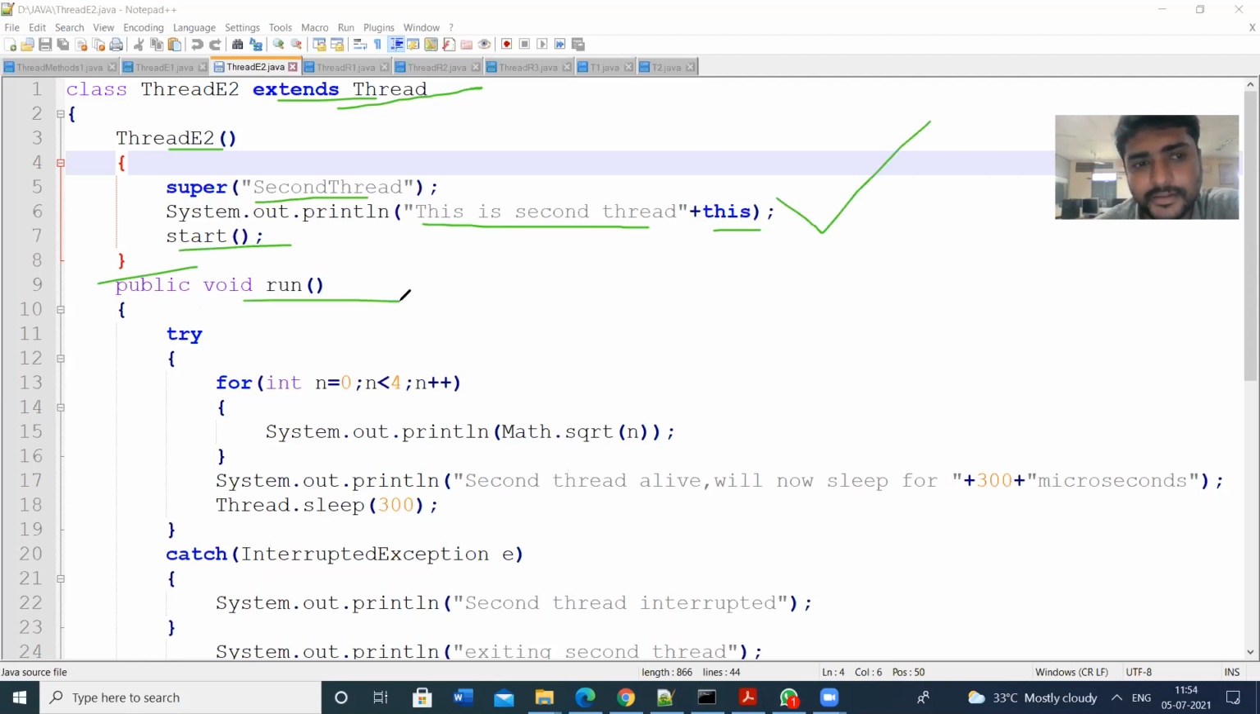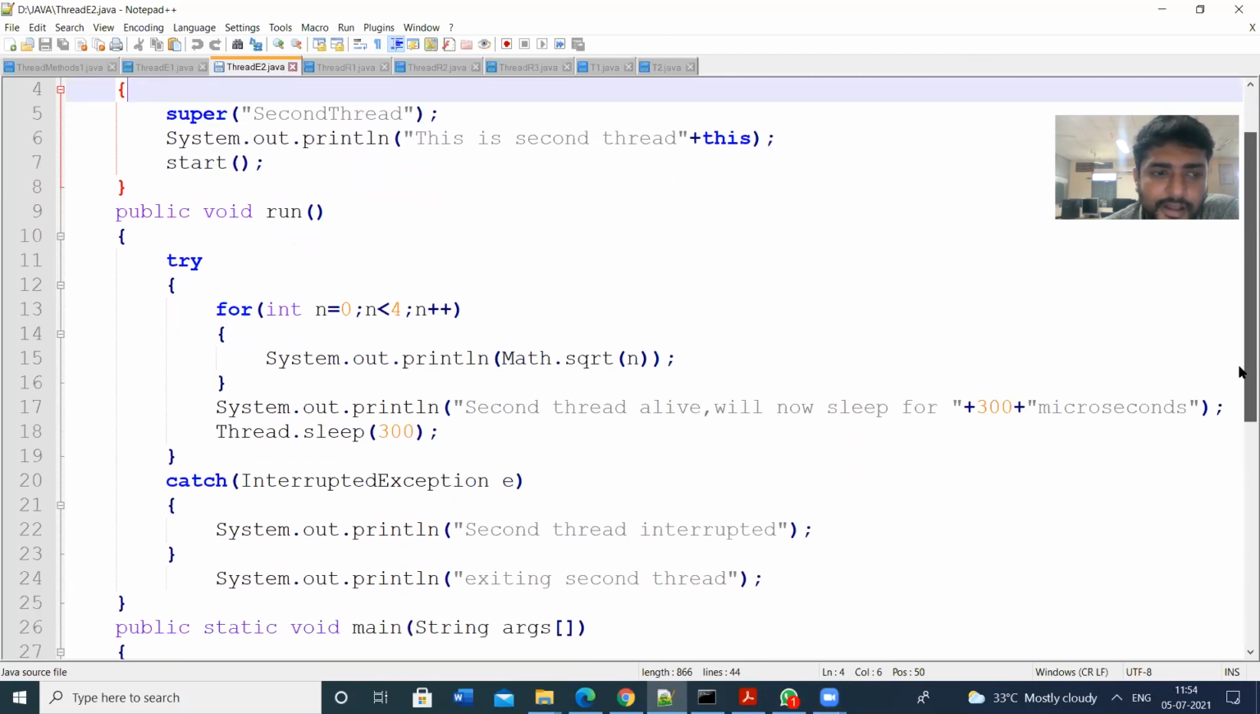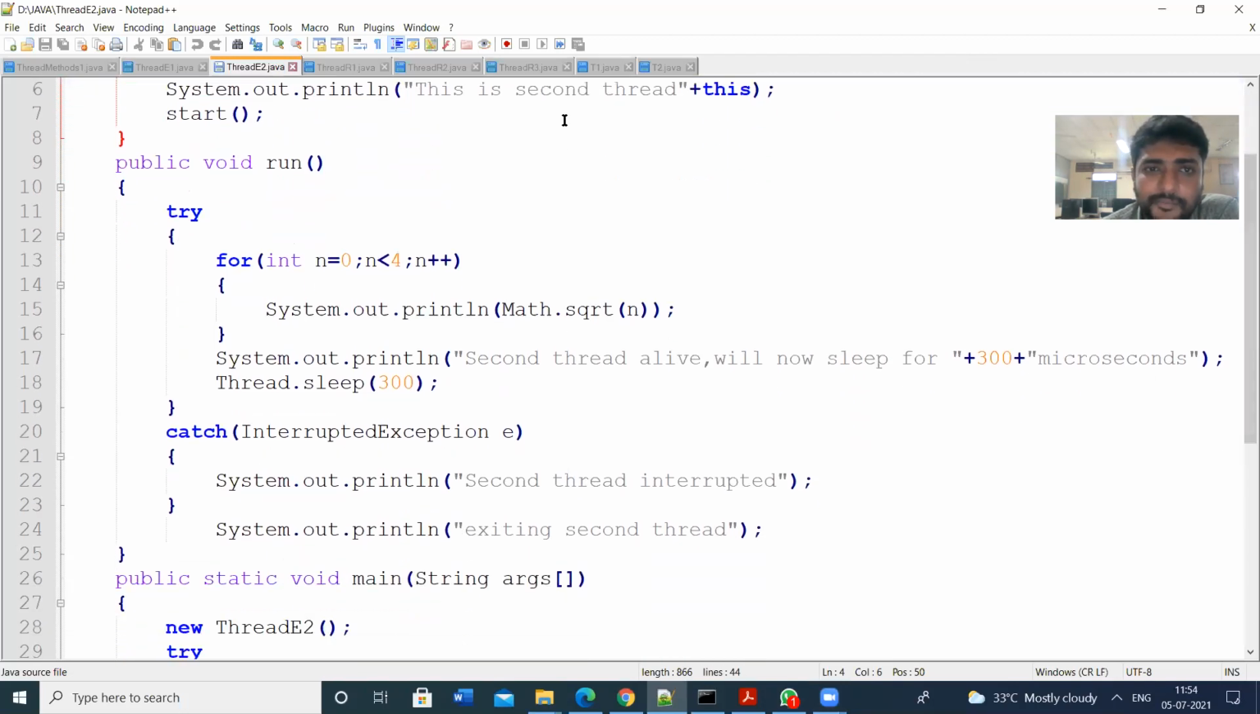Next, I am writing the run method. Here I am going to write my logic. I am using try-catch blocks, because there is a possibility of some exceptions. That's why I am writing the logic inside the try block. In a for loop, I am printing the square root of n for values 0 to 4, using Math.sqrt. We know the function Math.sqrt.